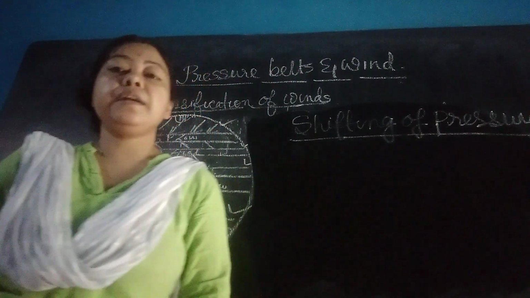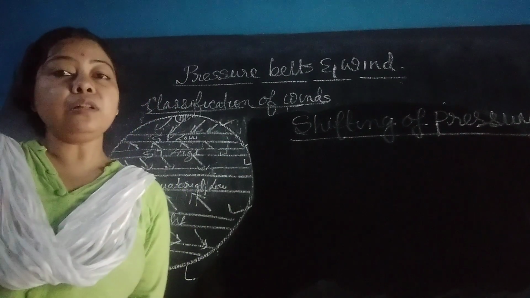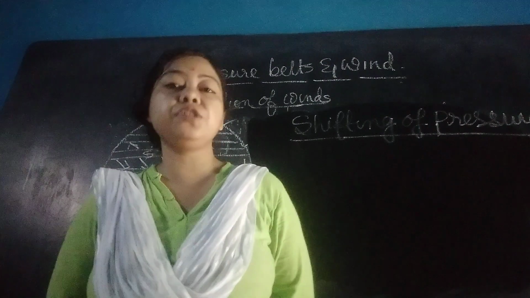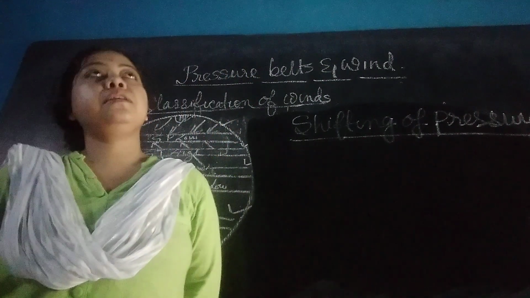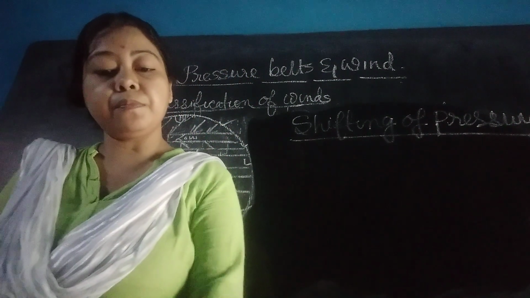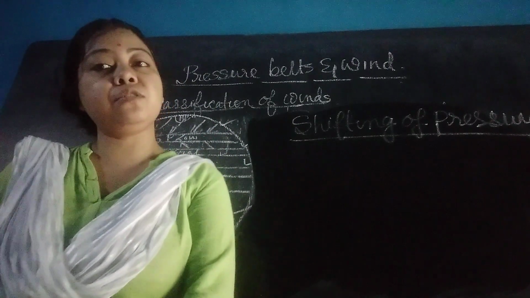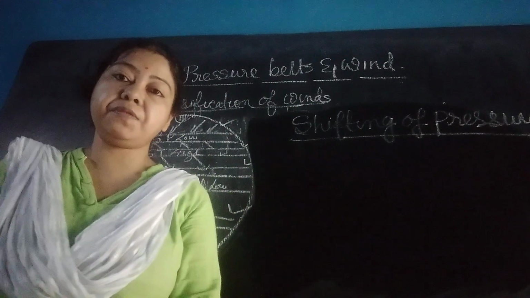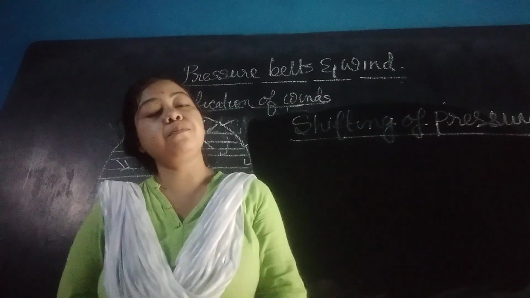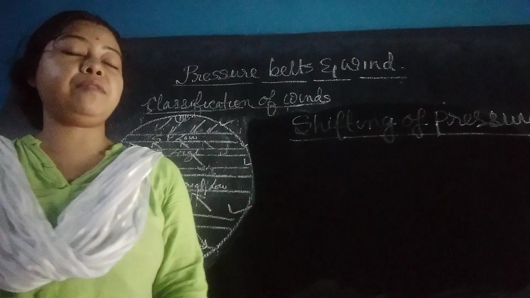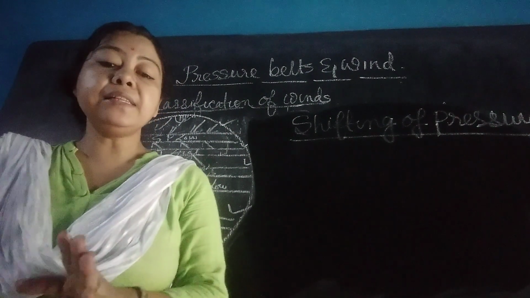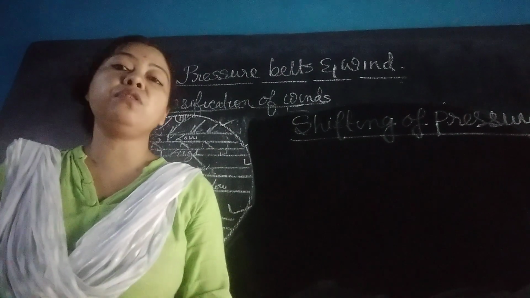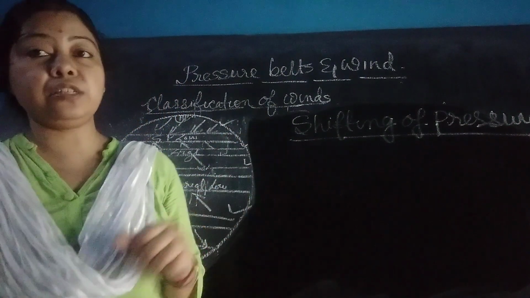You know that all the pressure belts have their definite location, definite latitudes in which they blow. The equatorial low pressure belt is at 0 to 5 degree north and south, the subtropical high pressure belt at 30 to 35 degree north and south, and the subpolar low pressure belt at 60 to 65 degree north and south. But apart from these, the pressure belts do not always blow in these particular latitudes.